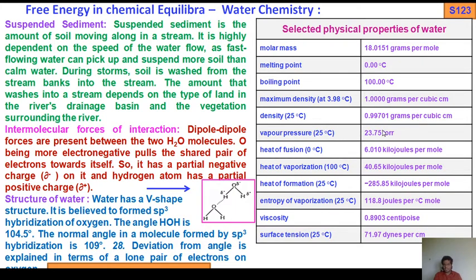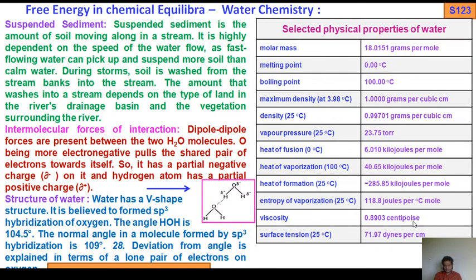If you go to a viscosity chart, you have seen this. Vapor pressure at 25 degrees centigrade, 23.75 torr; heat of fusion at 0 degrees centigrade, 6.01 kilojoules per mole; heat of vaporization at 100 degrees centigrade, 40.65 kilojoules per mole; heat of formation at 25 degrees centigrade, minus 285.85 kilojoules per mole; entropy of vaporization at 25 degrees centigrade, 118.8 joules per degree centigrade mole. And viscosity, 0.8903, also depends on temperature at 25 degrees centigrade.